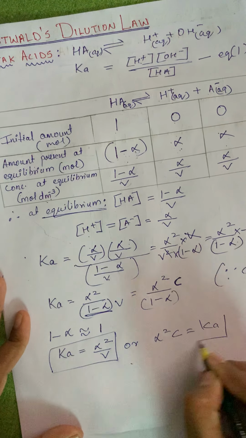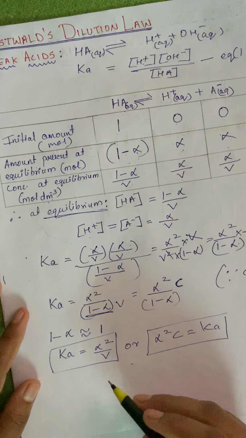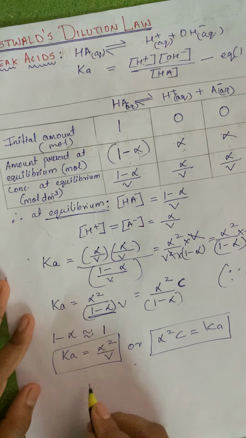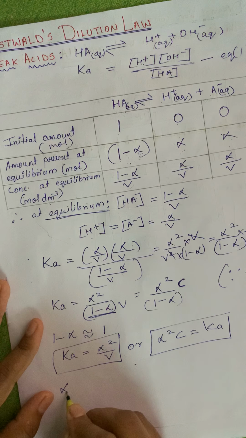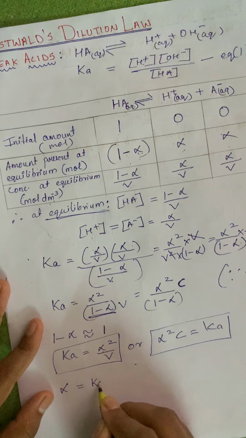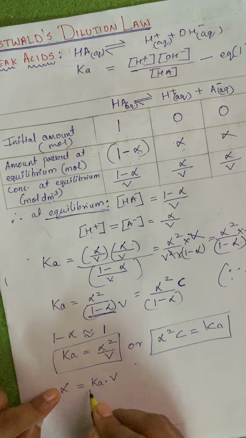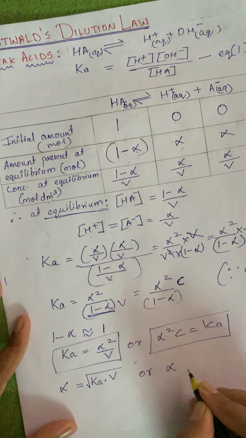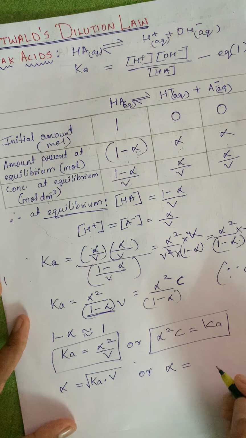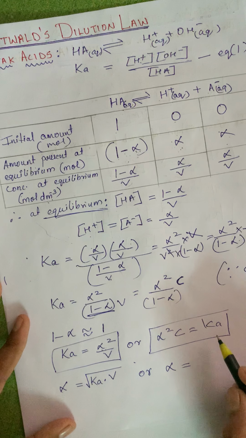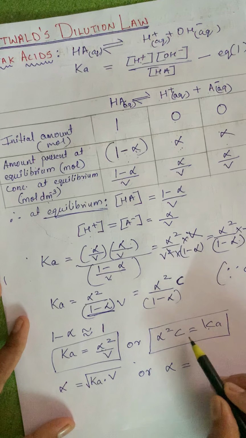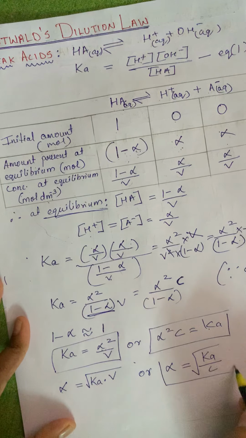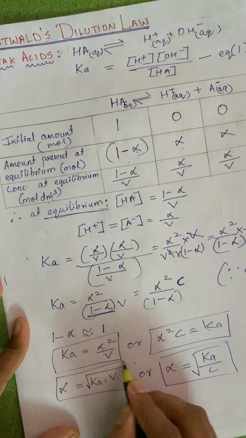Nothing but Ka. Now I have to find the degree of dissociation. So what will be the degree of dissociation in this case? Alpha will be equal to Ka into V, and because it is square, it goes as a square root. Or it can also be written as alpha is equal to the square root of Ka upon C. So these are two equations of degree of dissociation.